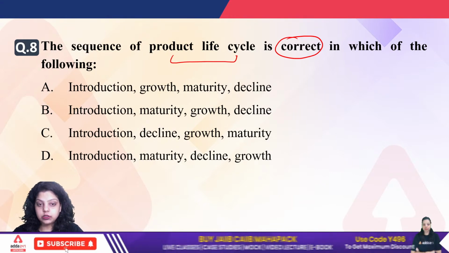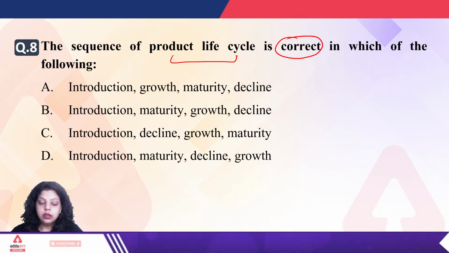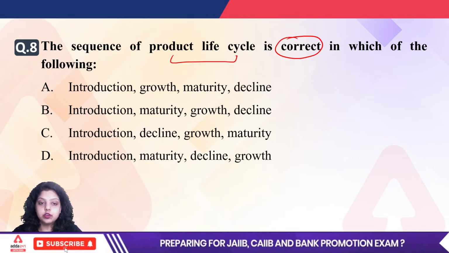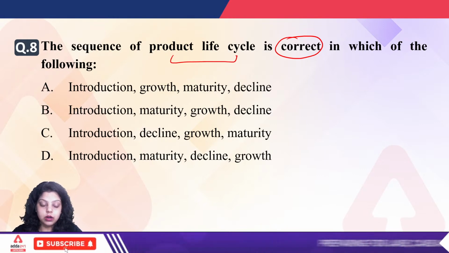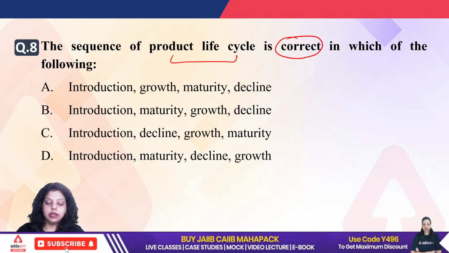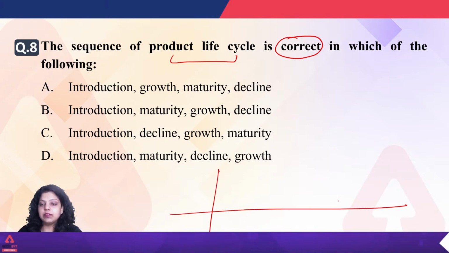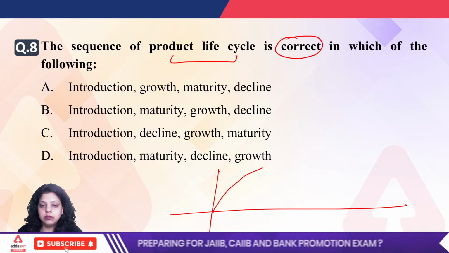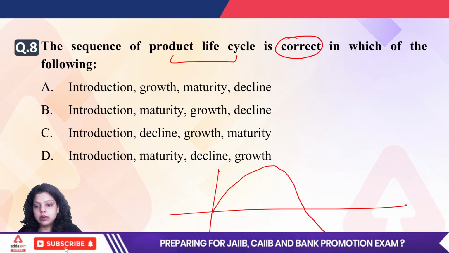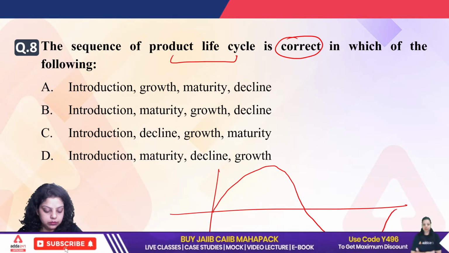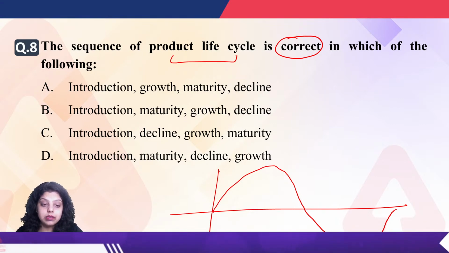Second is saying introduction, maturity, growth, decline. Third is saying introduction, decline, growth, maturity. Fourth is saying introduction, maturity, decline, growth. So which of the following is correct? Now this is the product life cycle. This is how the product life cycle works. This is how we can represent our product life cycle. So which of the following sequences is correct?